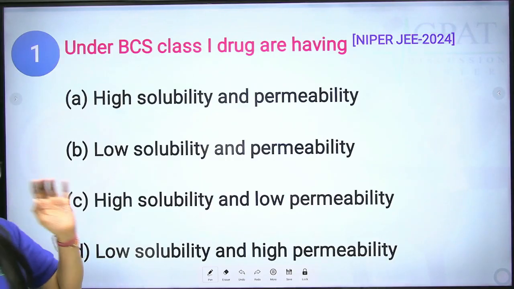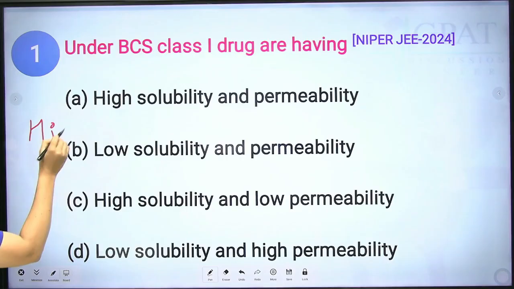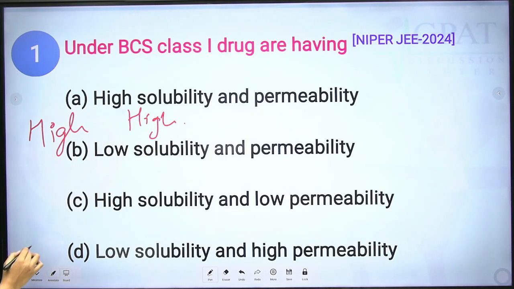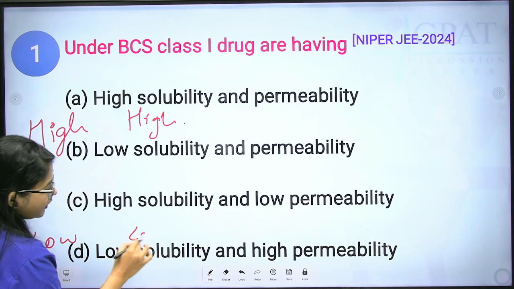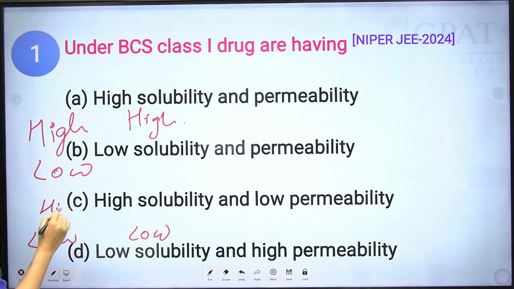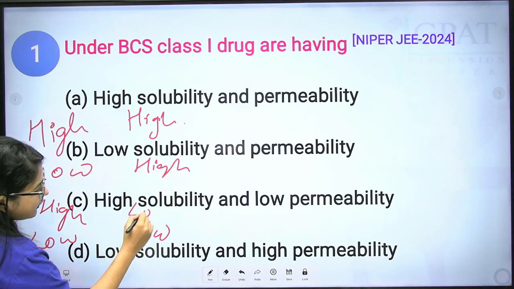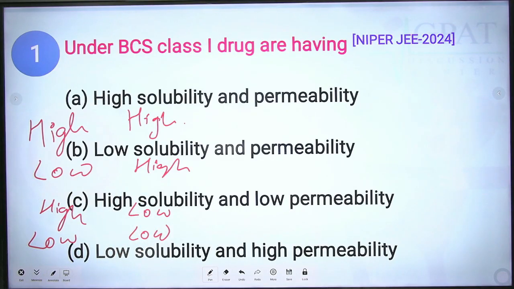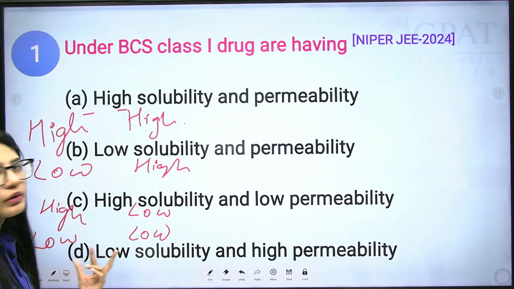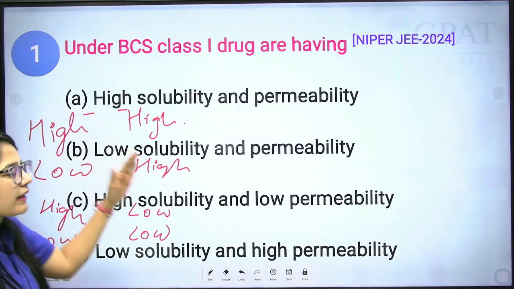To memorize this in an easy way, you can simply write high, high. Next will be low, low. Next high, low, high. Easy? Clear? Now it is easy for you. First you need to write high, high on the top, low, low at the bottom, and you need to cover this sequence high, low, high, low. Automatically you will get the second line.